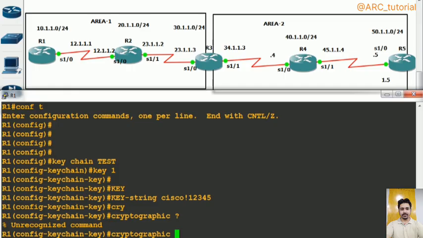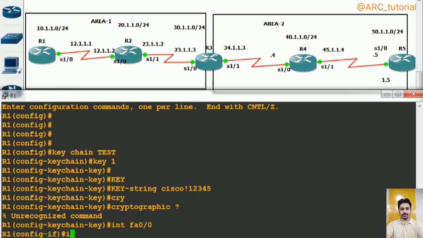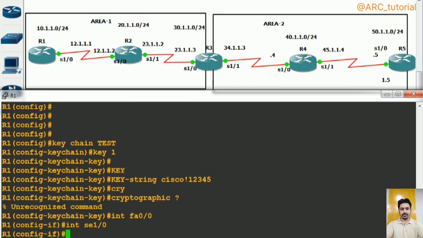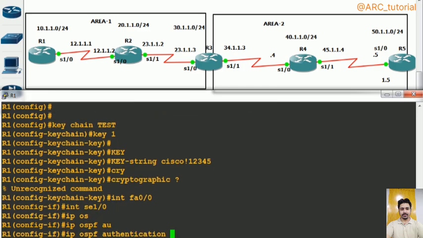Yes. So in this way you can define your cryptographic mode, and then go to your physical interface like serial 1/0 and say IP OSPF authentication, and over there you will find this keychain option, and then your keychain name. That's the only thing that you will require to configure in OSPF for cryptographic authentication. Understood? So in this way you can configure cryptographic authentication in OSPF.